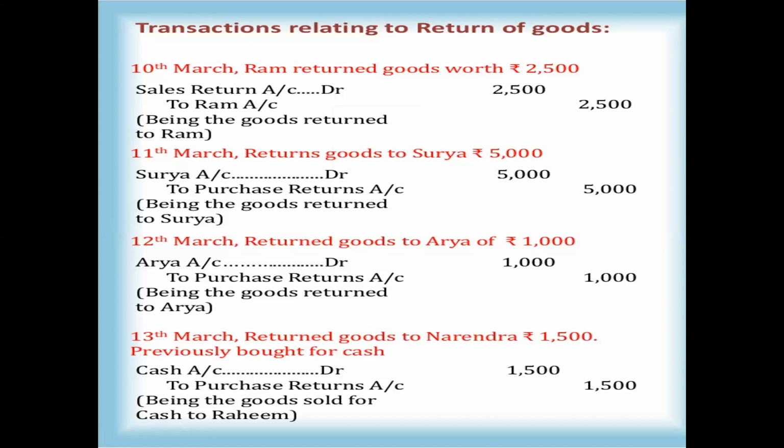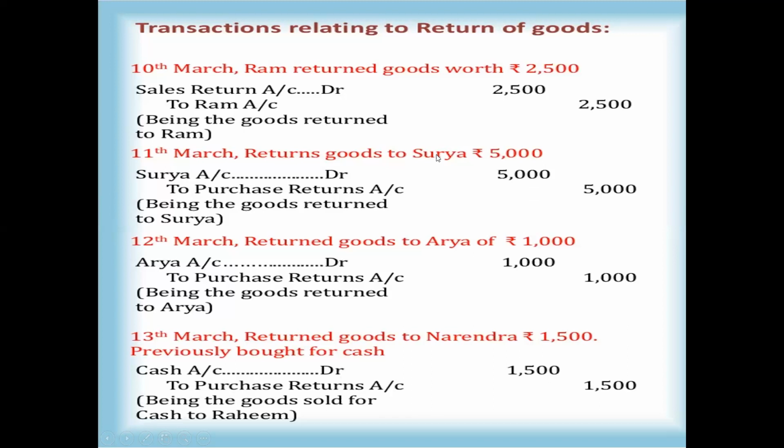So this is one more transaction. Coming to the next one, 11th March transaction is return goods to Surya, 5,000 rupees. One is Surya account and the second one is return. Return means we purchased, the company received, and we are returning goods to that particular supplier. So Surya is a supplier of the business and we are returning the goods. That means we purchased and are returning. So you can take the purchase returns and Surya account.